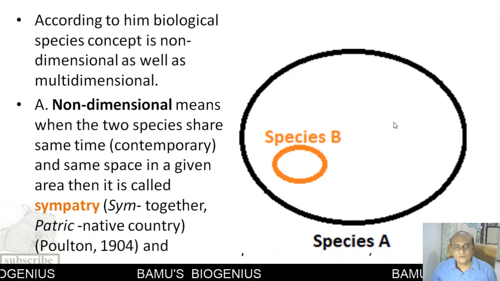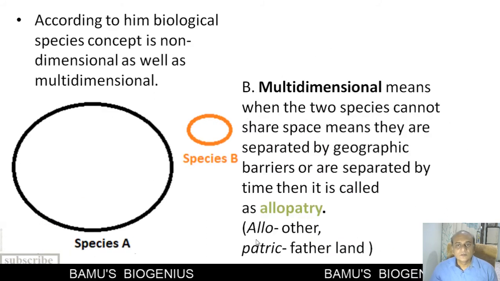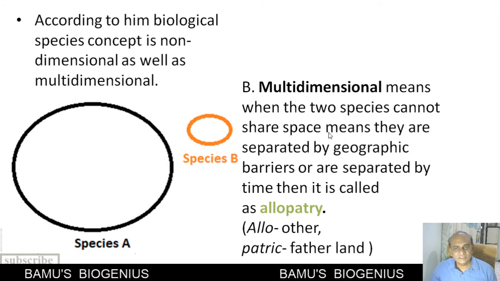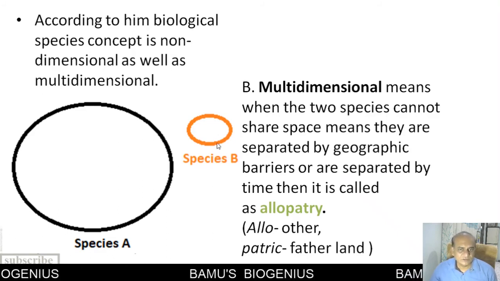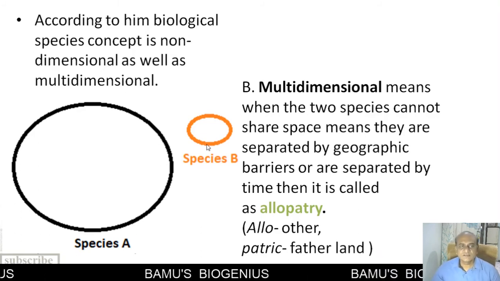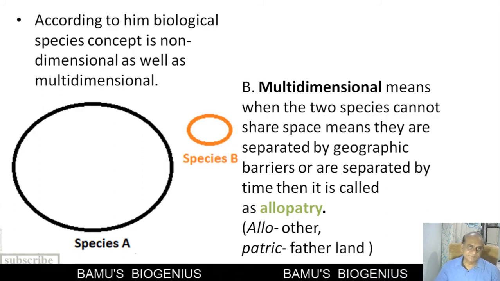Such species, or the phenomenon, is called sympatry. Multidimensional means when two species cannot share space, that means they are separated by a geographical barrier or by time, then it is called allopatry. So species A and species B are allopatric to each other. This is how Mayr added dimensionality to the biological species concept.